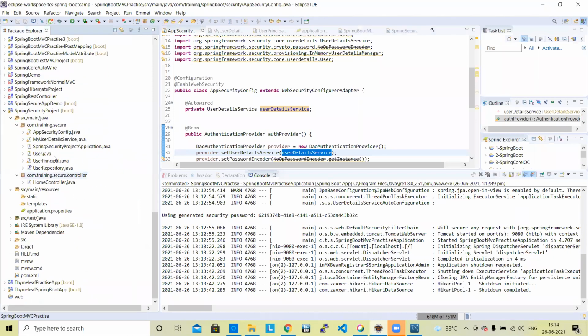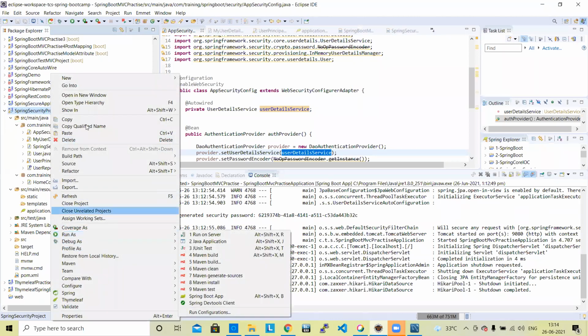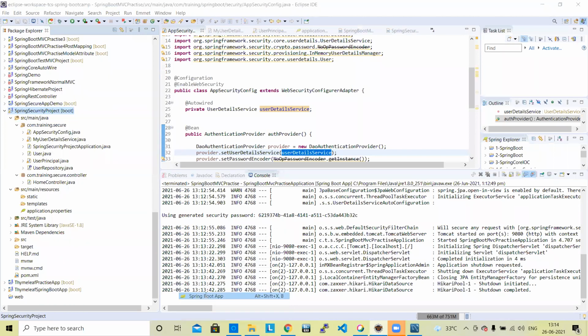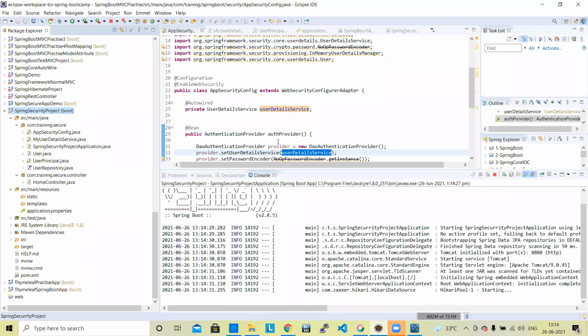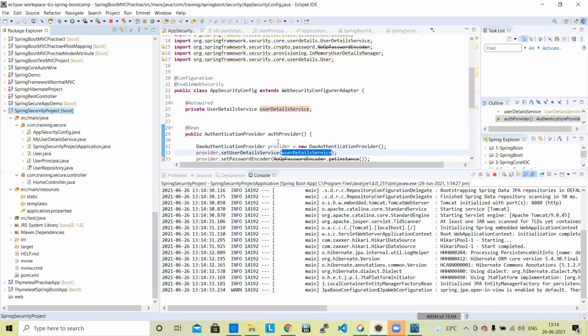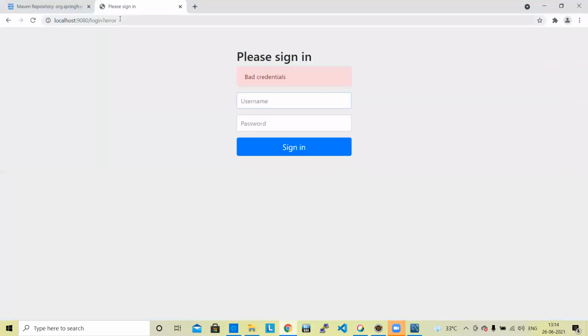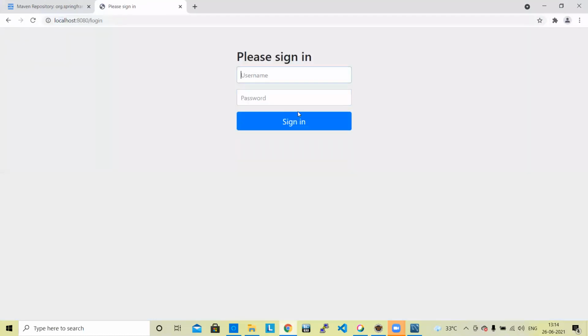Okay, let me show you here. Now run localhost 8080.